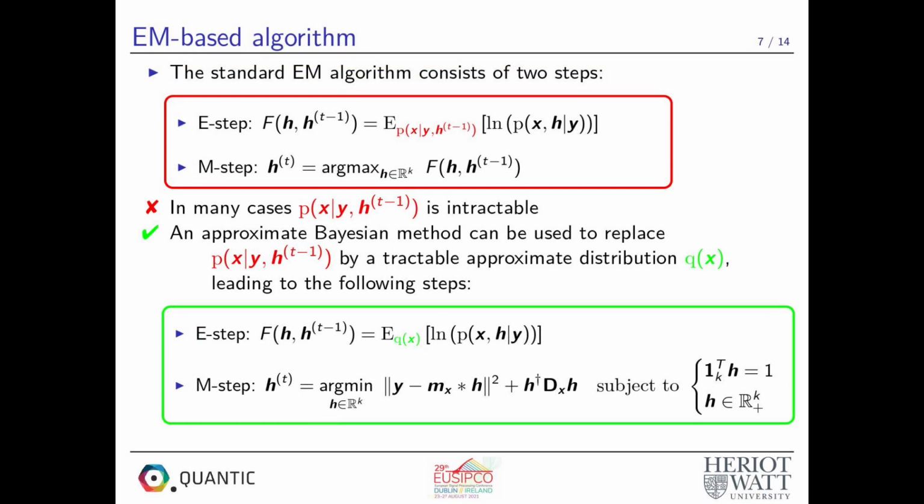The standard EM algorithm consists of two main steps, the expectation step and the maximization step, and these two steps are repeated until convergence. However, in many cases, the standard EM algorithm cannot be applied directly because the expectation involved in the E step is intractable. To overcome this problem, an approximate Bayesian method can be used to replace the intractable conditional distribution by a tractable approximate distribution, which is usually Gaussian, which makes the expectation tractable. The resulting EM algorithm leads to the steps presented in the green box.